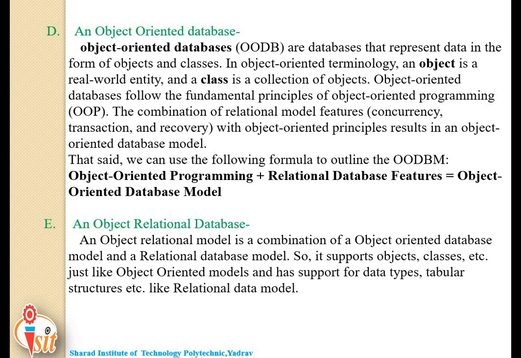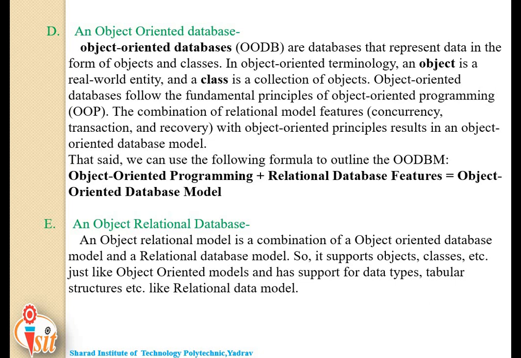One of the major goals of the object relational data model is to close the gap between relational databases and the object-oriented practices frequently used in many programming languages such as C, C++, C Sharp, Java, etc. There are some advantages of object relational database like inheritance, complex data types. Complex data types can be formed using existing data types, and extensibility, etc.